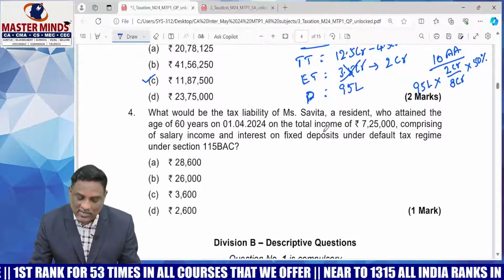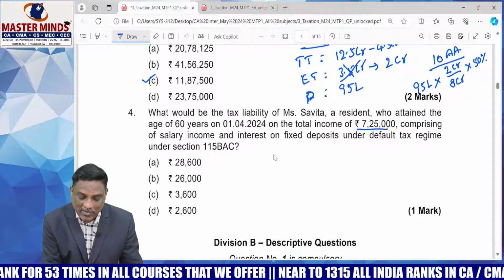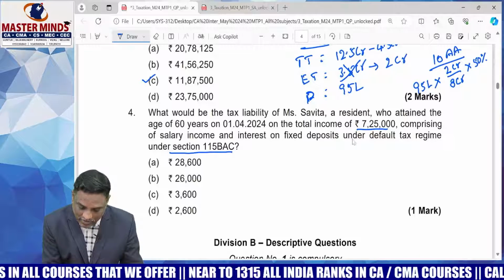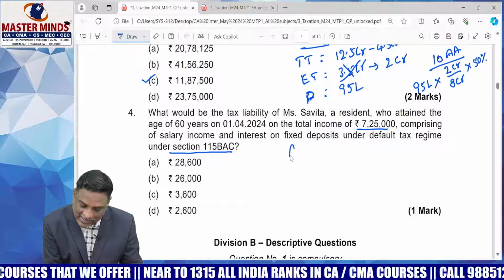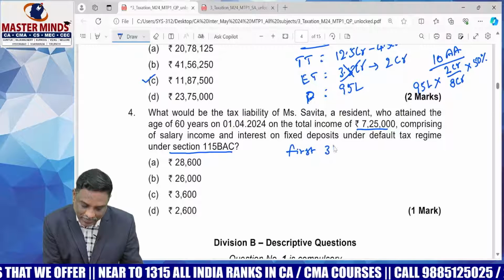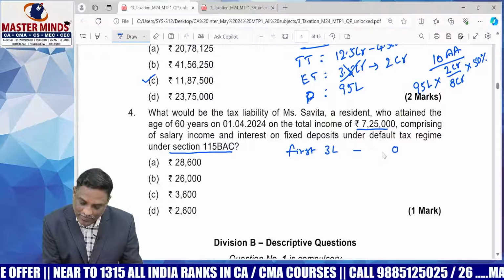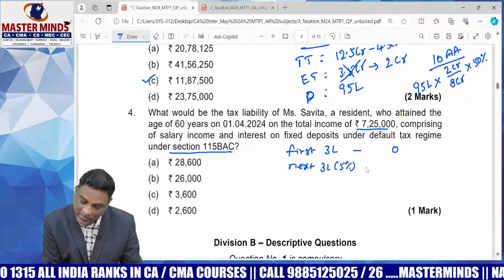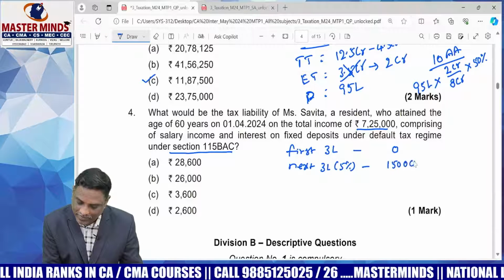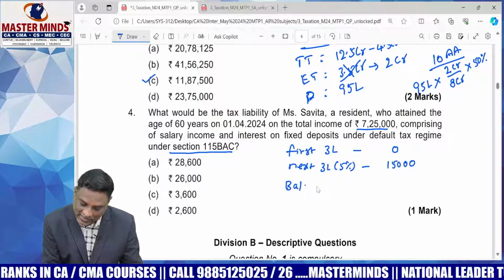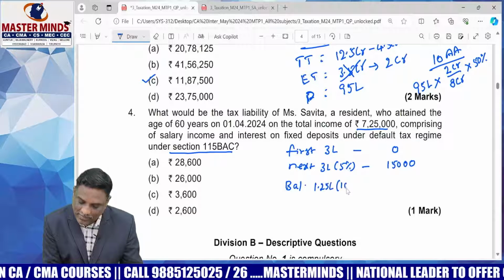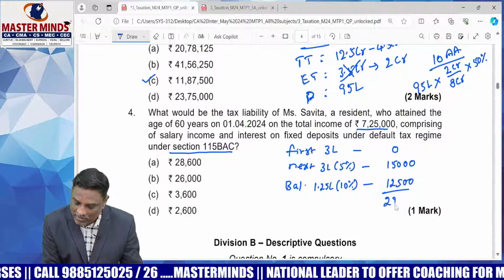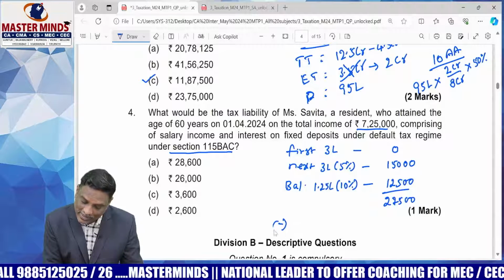Next one, the last one, is just the tax liability calculation under the default tax regime under section 115BAC. First of all, tax is equal to: first 3 lakhs, 0. Next 3 lakhs at 5%, 15,000. Balance 1.25 lakhs at 10%, 12,500. Total 27,500, minus rebate.